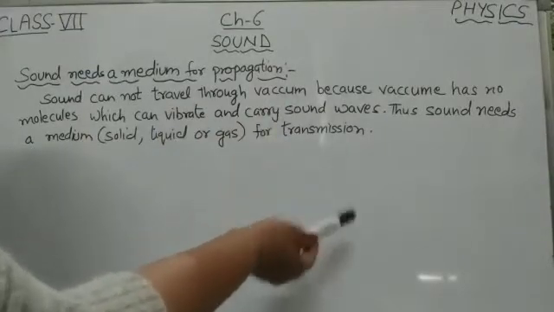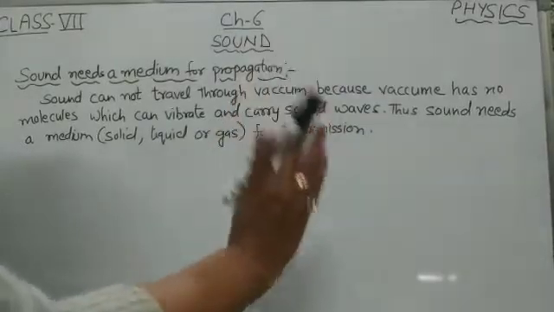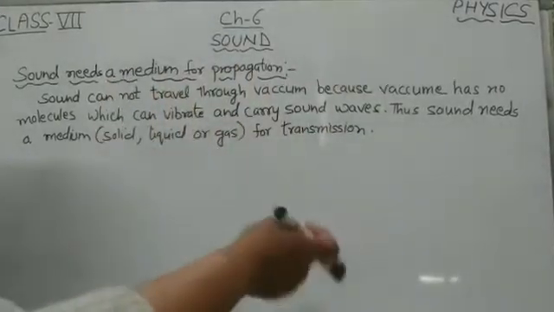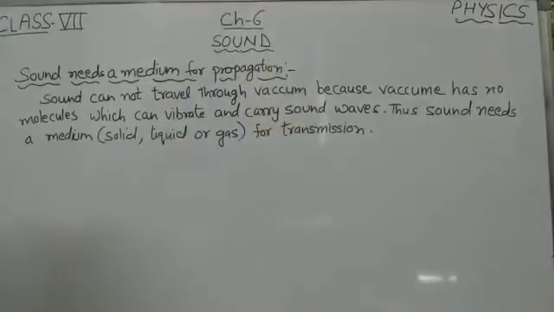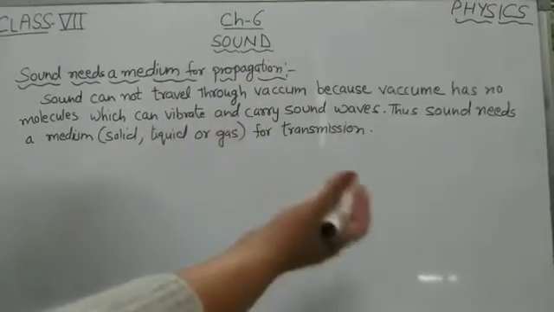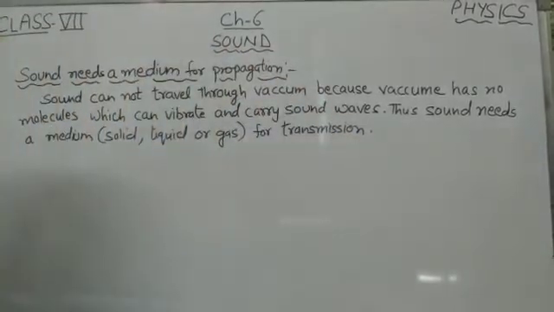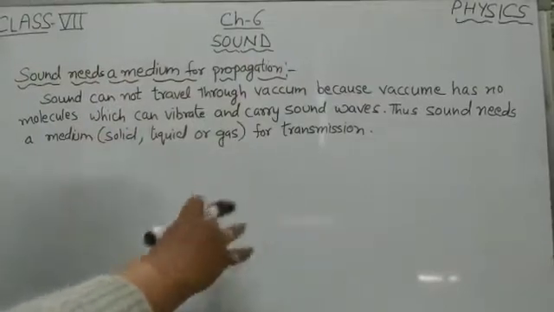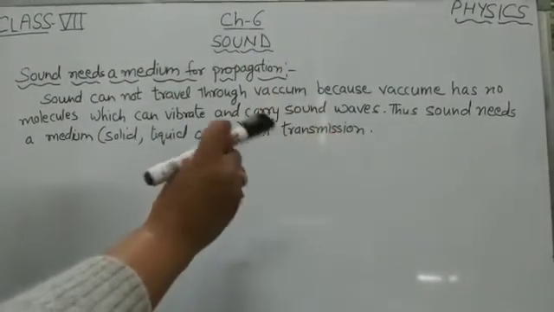So a material medium like air, water, wood, etc. is necessary for the transmission of sound from the source of sound to our ears. So now we can say sound can travel in solids, liquids and gases. For example, when the telephone bell rings in our home, we can hear its sound even from a distance.